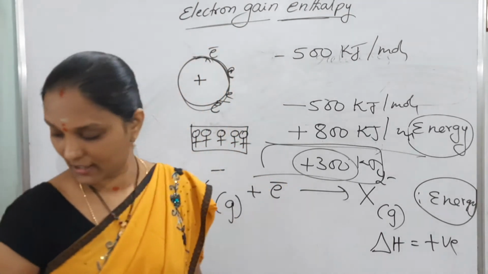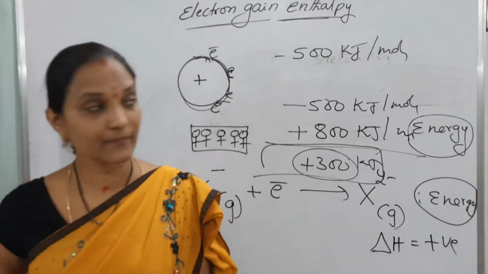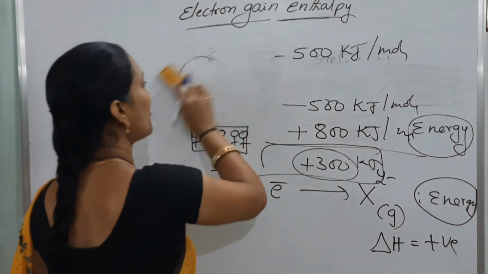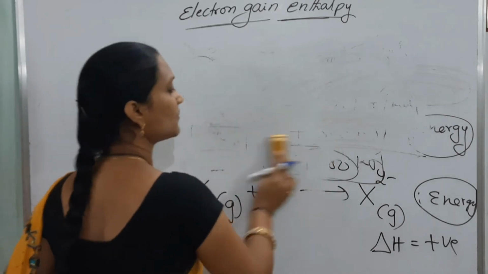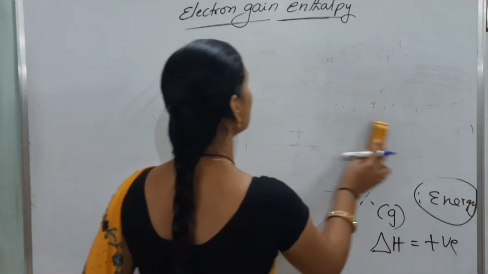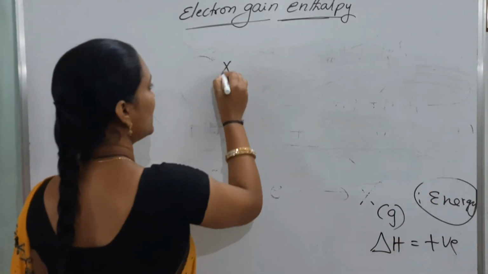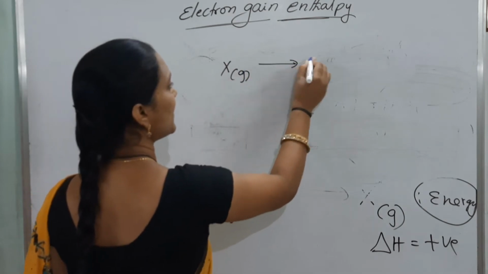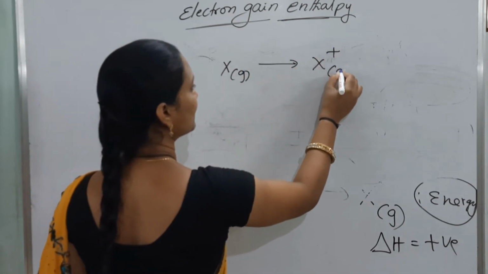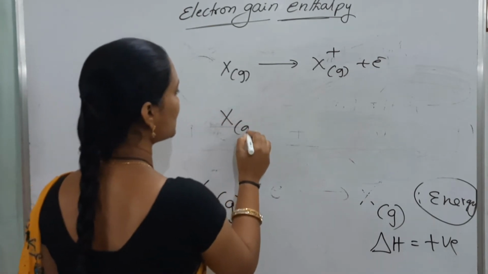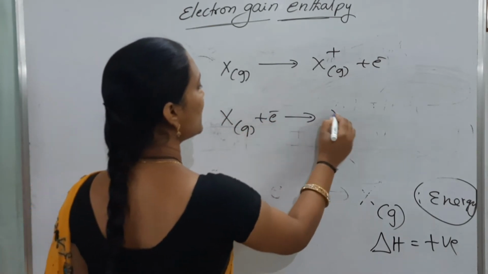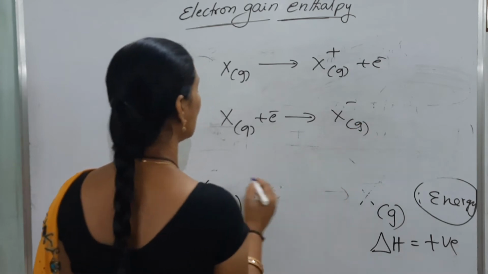So how will they ask a question related to this? The following is an exothermic process, or the following process releases energy. Option one: X gas gives X plus plus electron. Option two: X gas plus electron gives X minus.